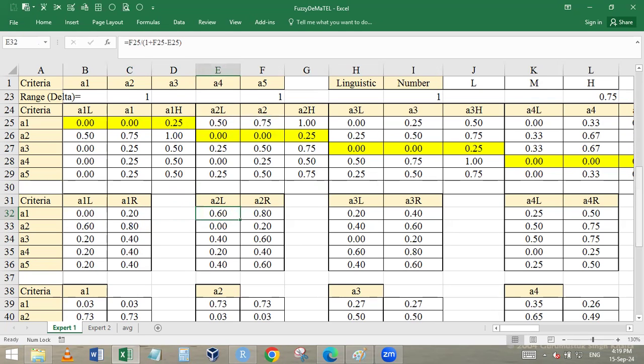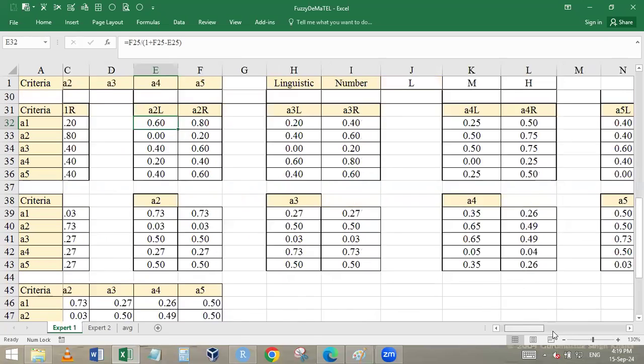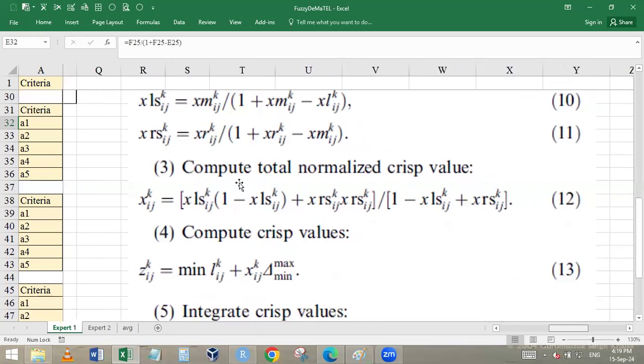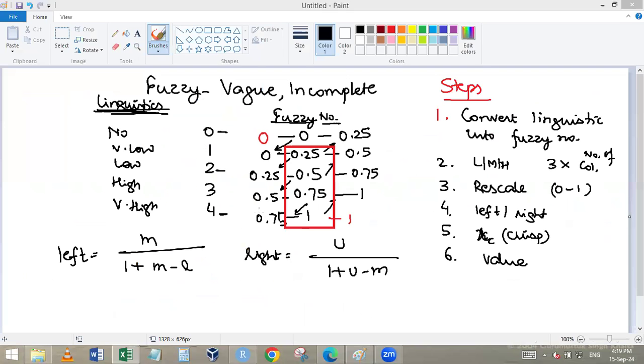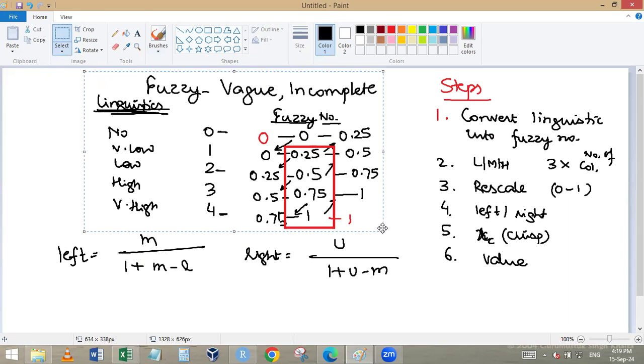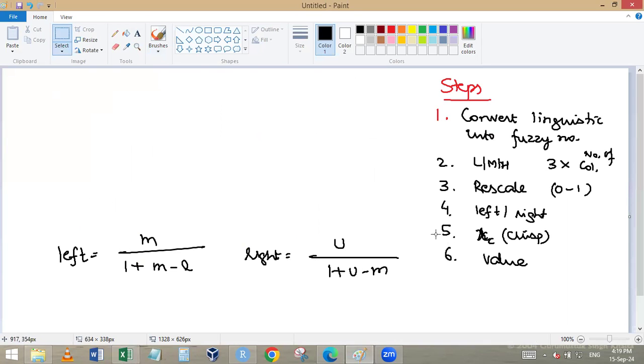Next thing, come here. The next one is the total normalized crisp value from the left and the right. After computing left and the right, I am in this step now. This left we have done, rescaling we have done, low, medium we have done. Now to find out this value, how do we find it?